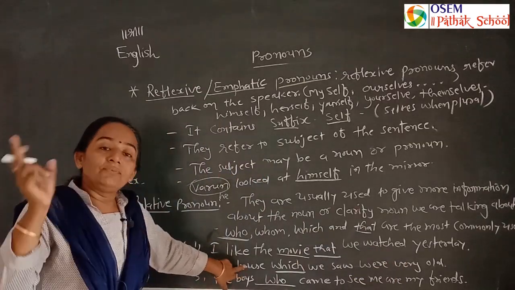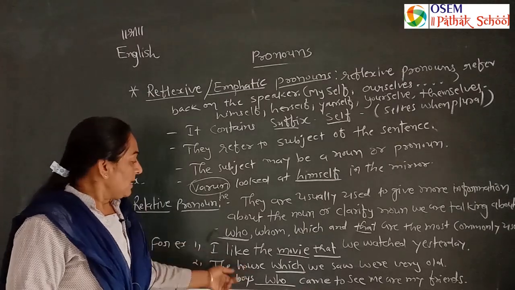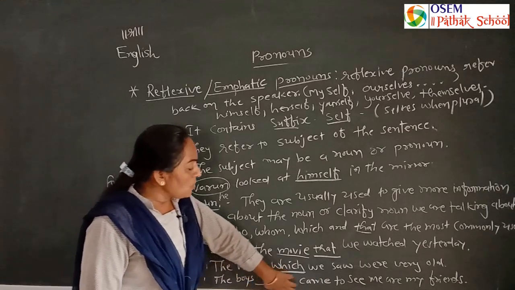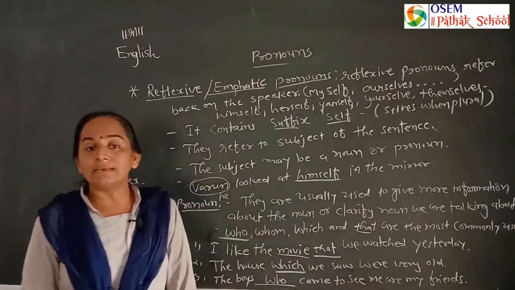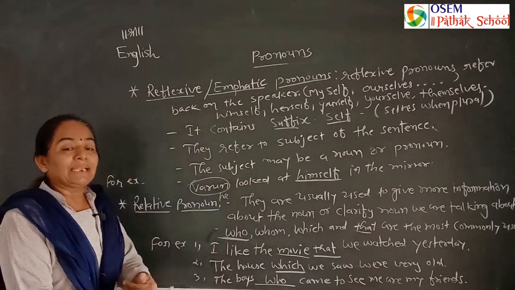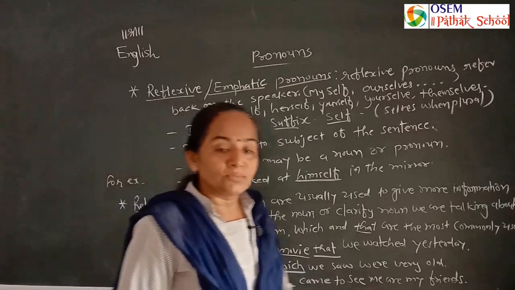When we are talking about a repeated pronoun or repeated subject, we can use which here. Then, the boys who came to see me are my friends. So many people are coming here that we use they are who. So let's understand one more.